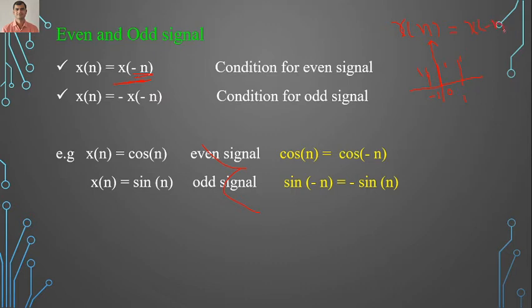X of n is equal to what? X of n is equal to x of minus n. So the given signal is an even signal. This given signal is an even signal.